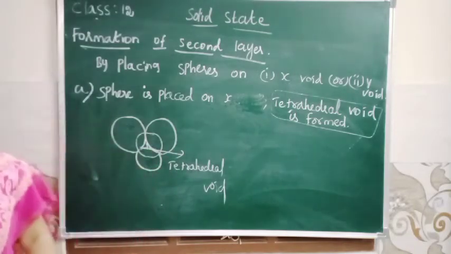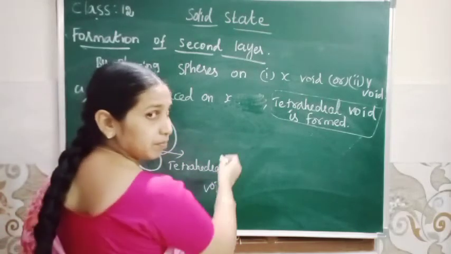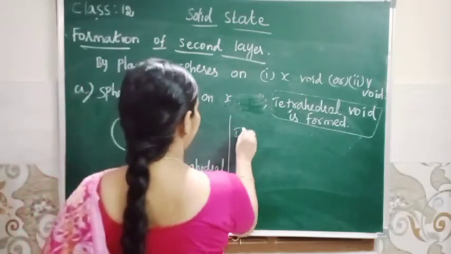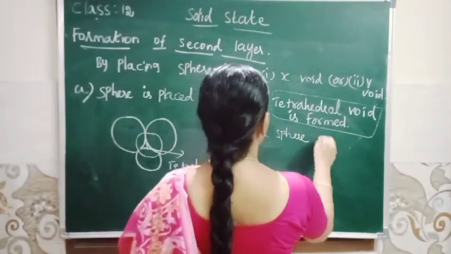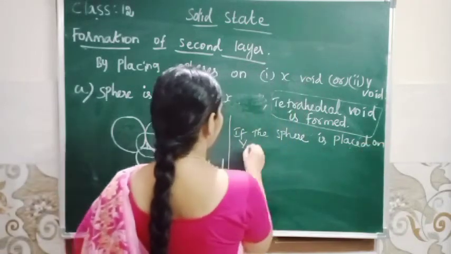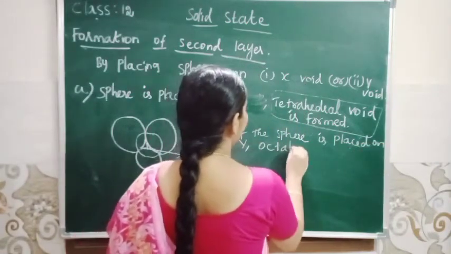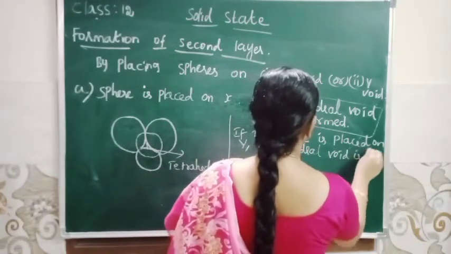If the sphere of second layer is placed on Y, an octahedral void is formed. Octahedral void is formed.